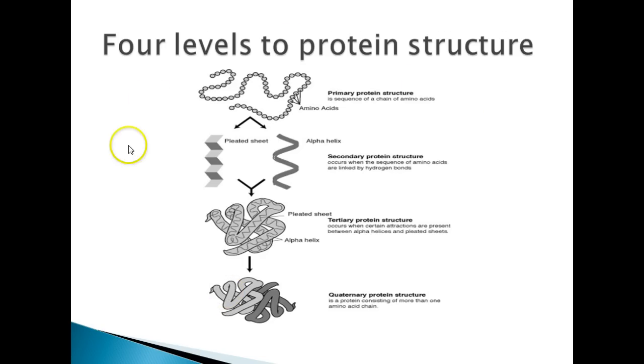So I'd like you to get this entire diagram in your notes. Now, I know you're not artists, but this will help you to get an idea of what things look like. So primary structure is the sequencing of amino acids, breaking into pleated sheets and alpha helices, I guess that's the plural. Then these start to fold as they're combined. And then this quaternary protein structure consists of more than one of these amino acid chains. And they're also folded together. Very complicated structure.